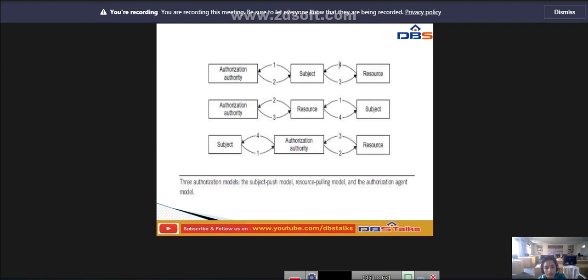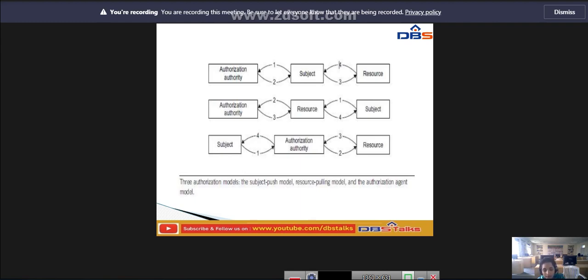The resource pulling model puts the resource in the middle. What you are seeing in the second image has three steps. In the second step we have the resource, whatever resource is available at the edge of this line. The resource pulling model puts the resource in the middle. Here the resource is at the middle, and the subject is at the last.